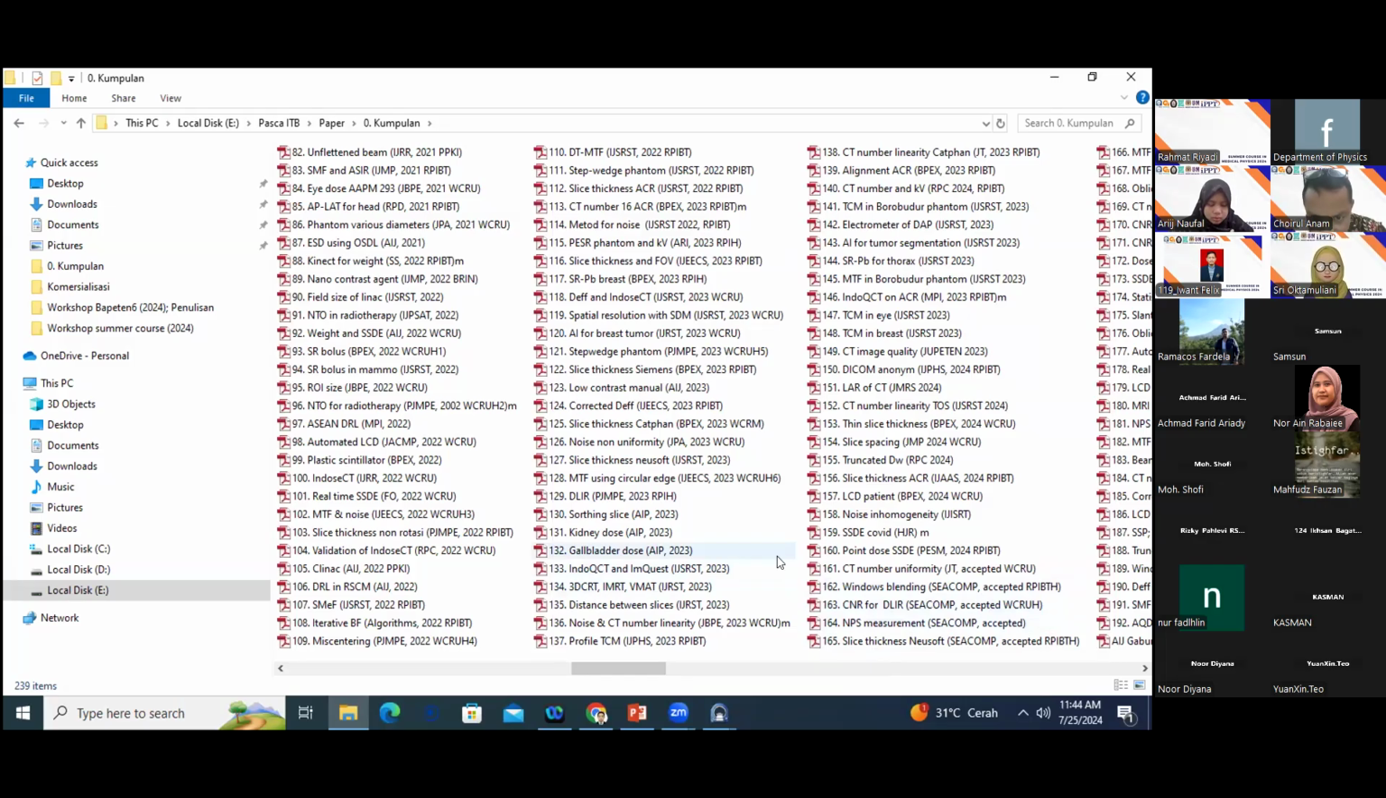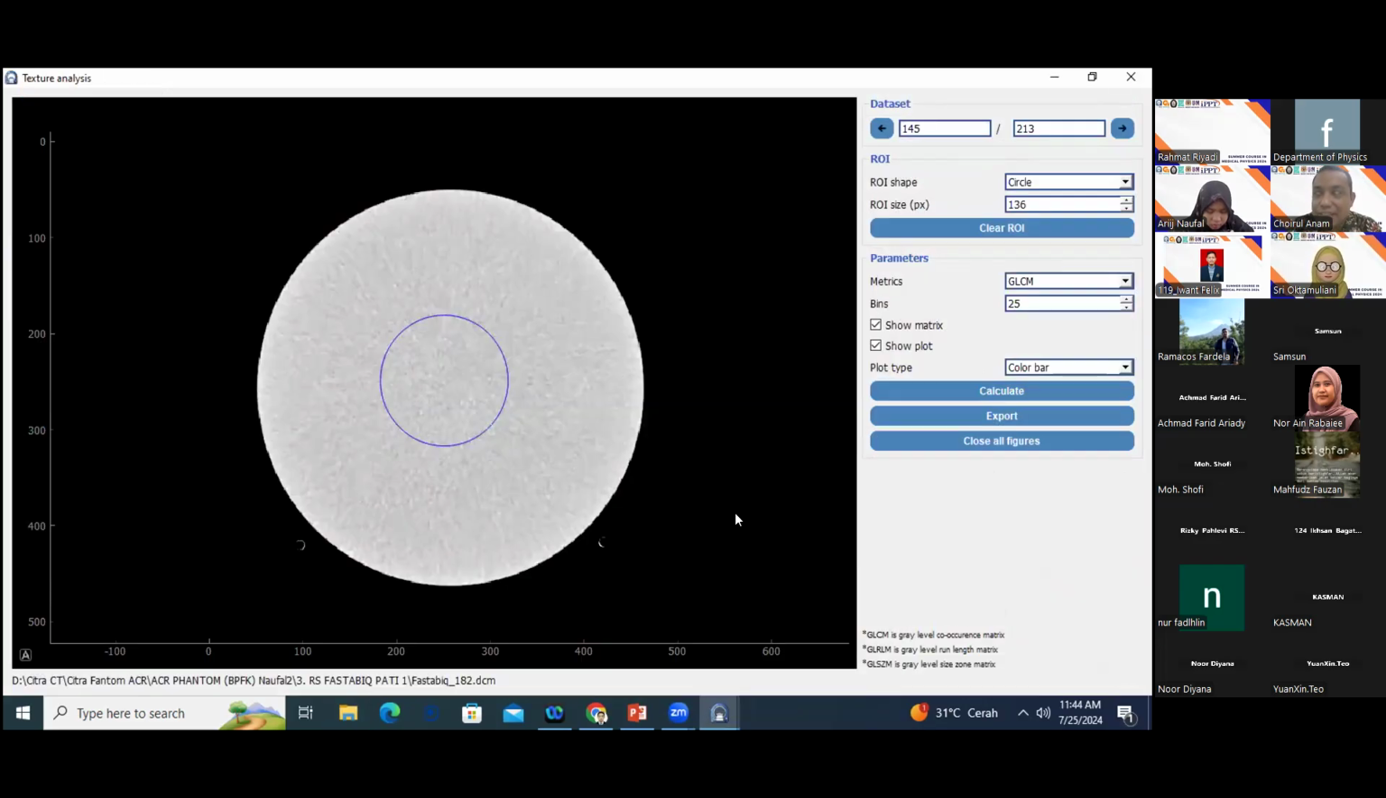Okay, and actually, I have studied this before. Maybe I will show you briefly. Maybe next time I will show you the publication about the impact of the size of the ROI on the result of the CT number and also on the noise.